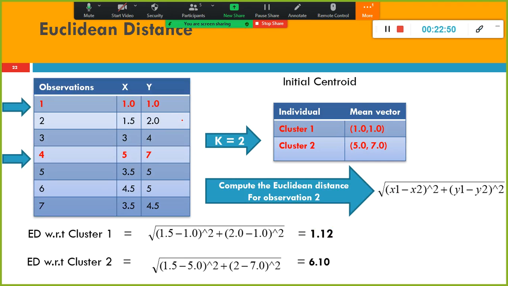For example, this is the data set given to you. The customer gave you an Excel sheet, and in the X column you have this data, and in the Y column you have this data set. And here you have defined K is equal to 2.